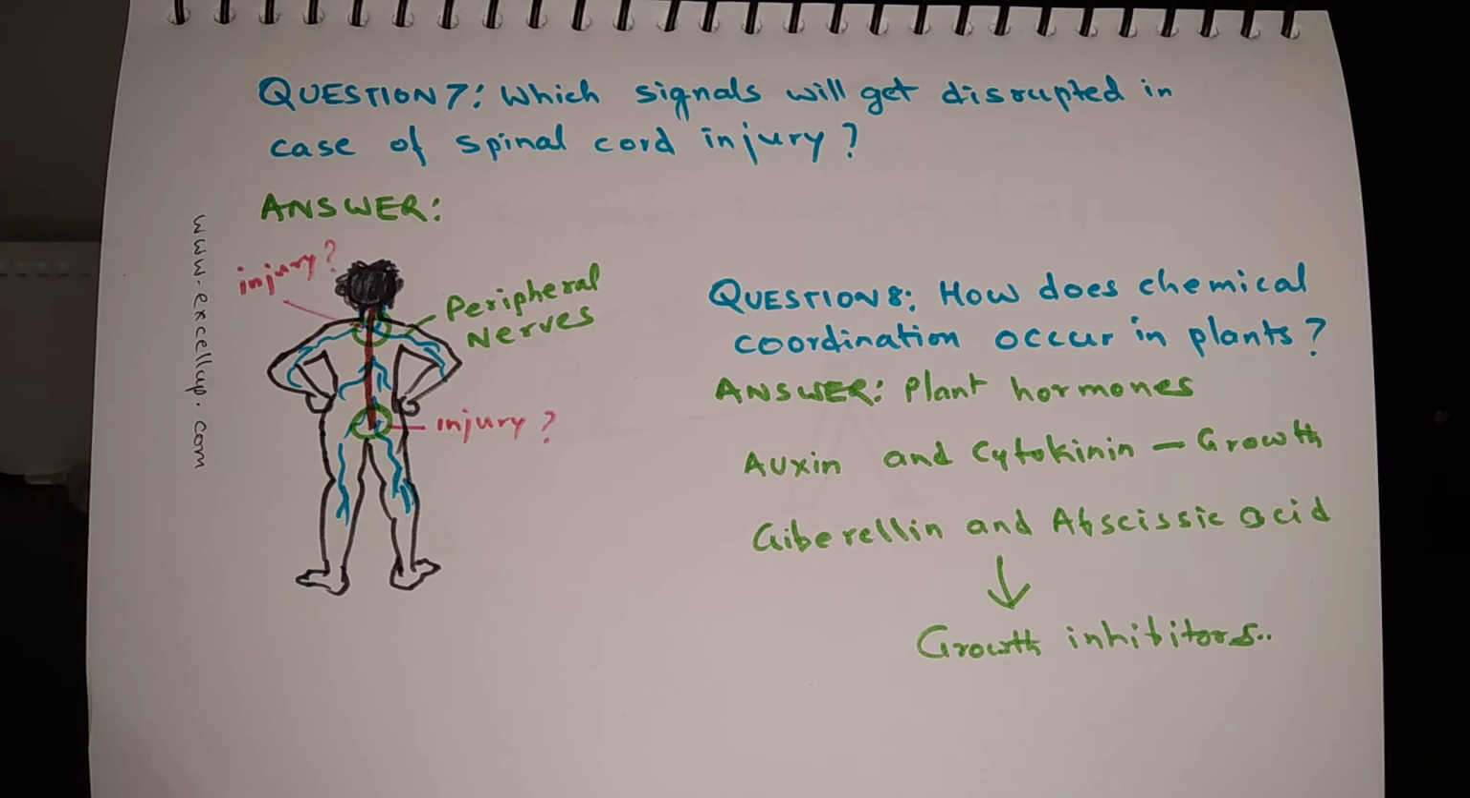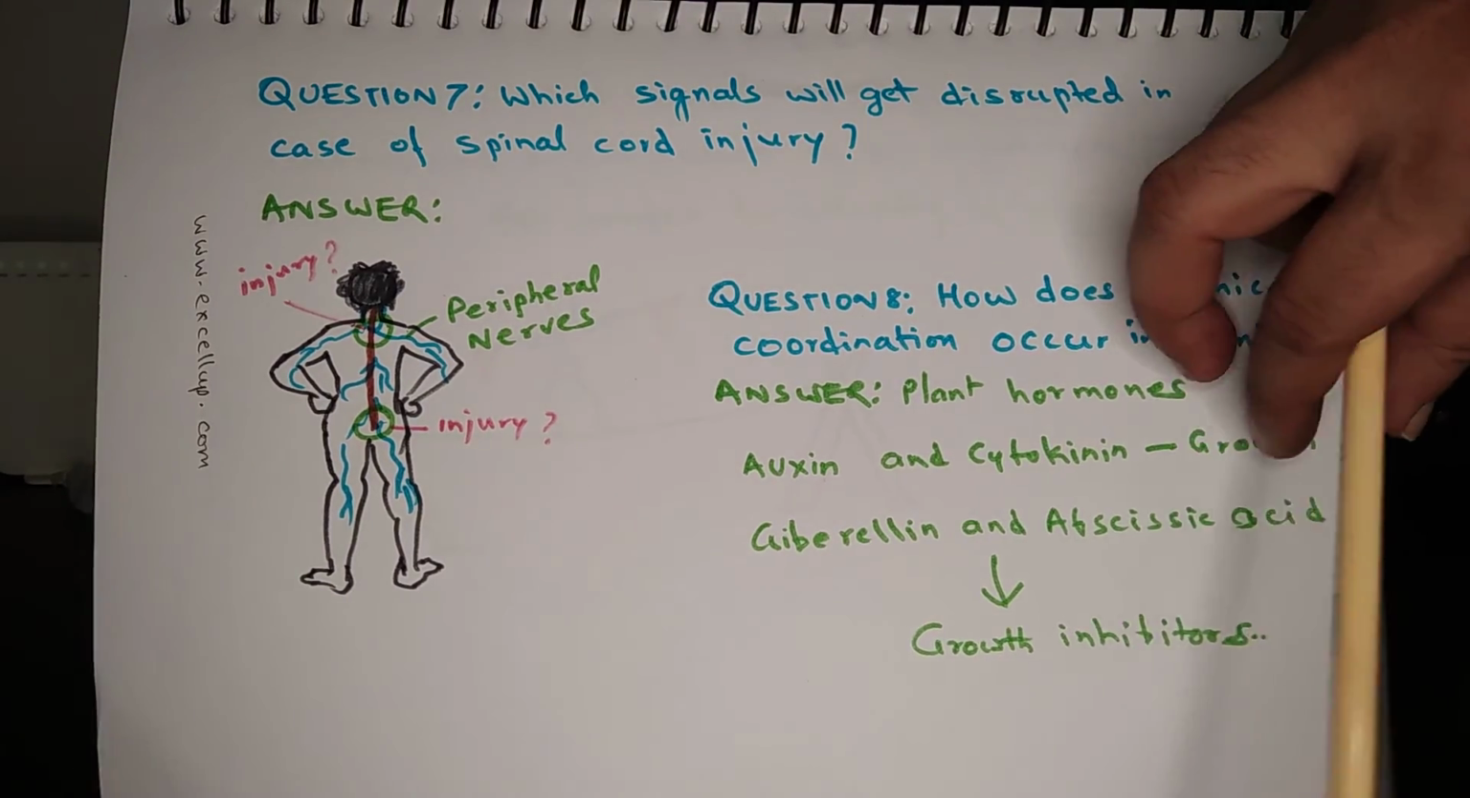Then the inhibitors are present in older parts of the plants. So for example, the leaves which are about to be shed from the plants contain a lot of abscisic acid, so that the leaves can fall off from the plants, or a ripe fruit can also fall from the plant because of the action of abscisic acid or gibberellin. So that is how plant hormones work.